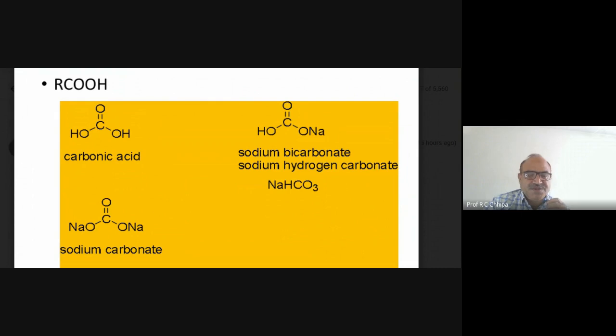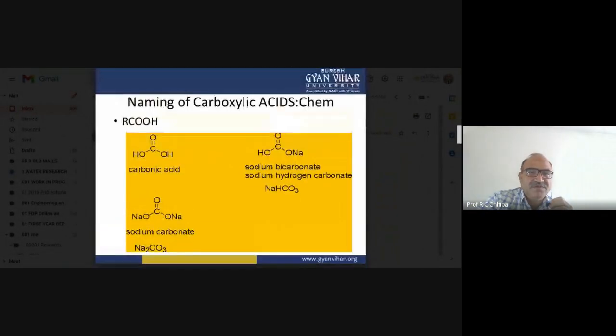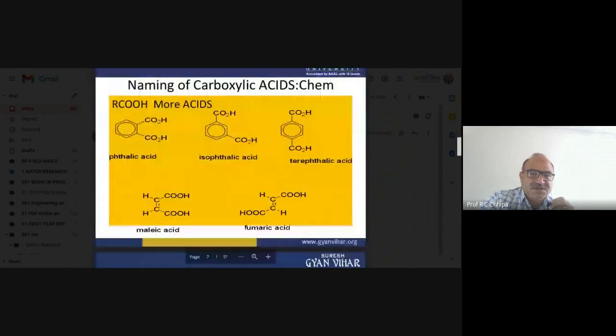But how can we get the particular sodium carbonate? The structure itself is also related with carbon double bond oxygen and oxygen hydrogen, so that is relevant to carboxylic acids.